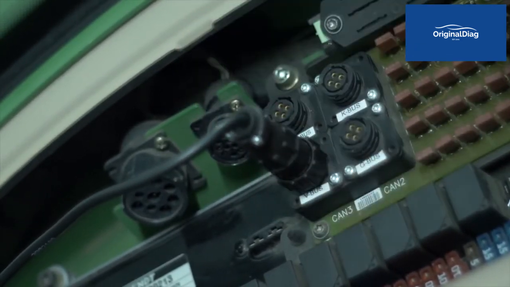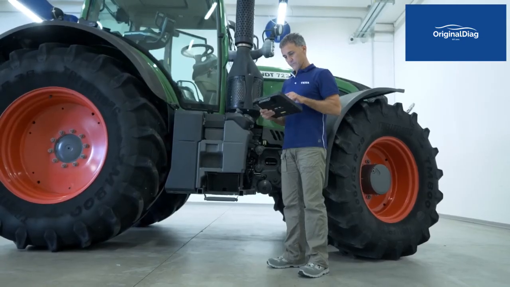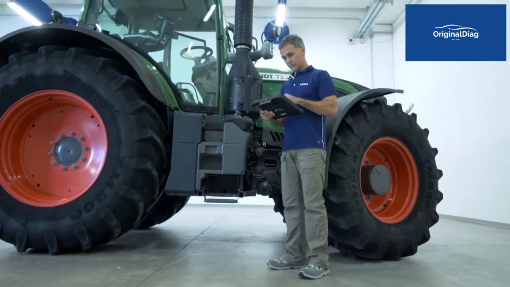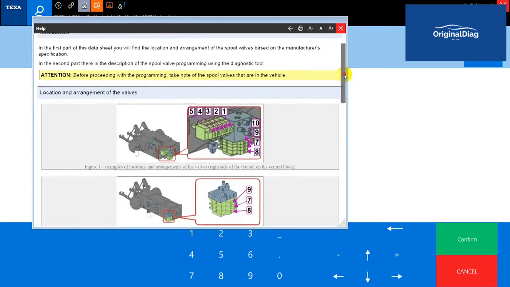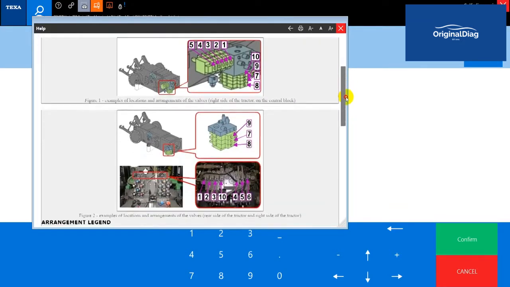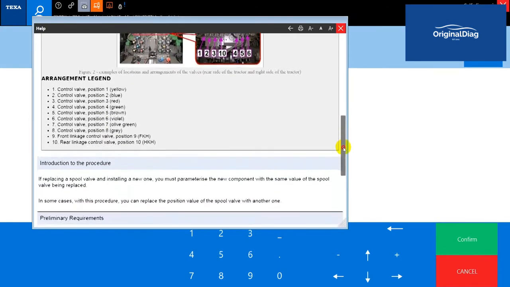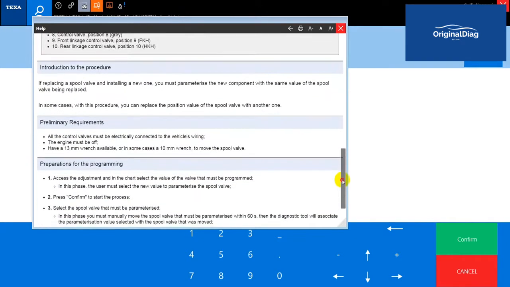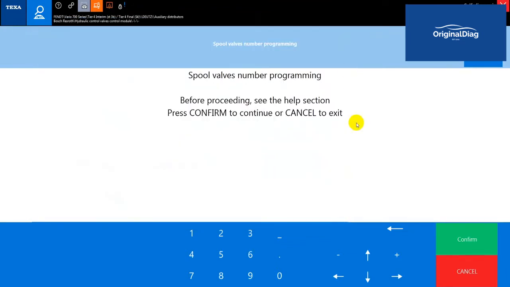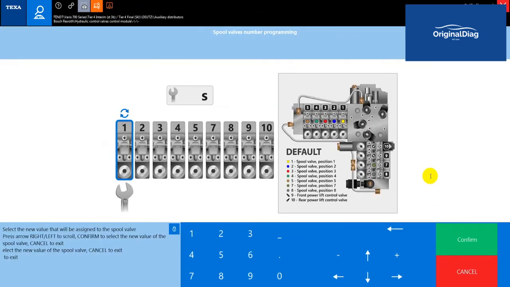Proceed replacing the coupler that was found as malfunctioning. Now the error can be cleared and it is possible to proceed with the rewriting of the ID code of the new component. Using the calibration procedure sheet in the diagnostic tool, carry out the preliminary requirements. All the couplers electrically connected to the wiring.